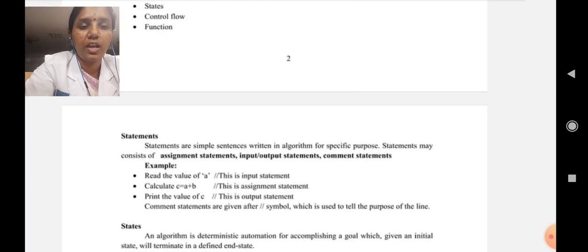Command statements are given after the double slash. The statements mentioned there are known as command statements.